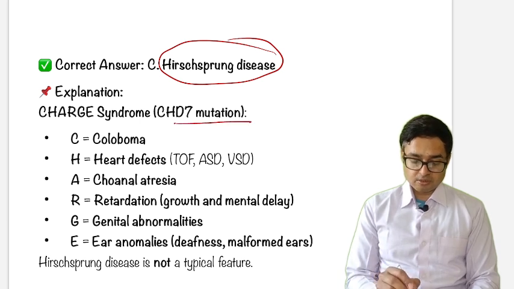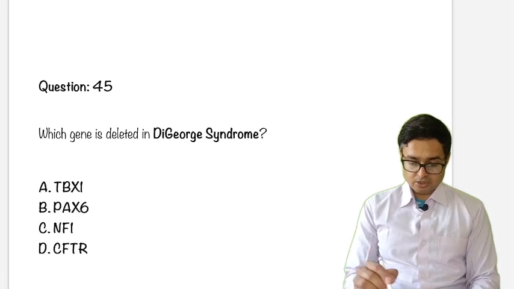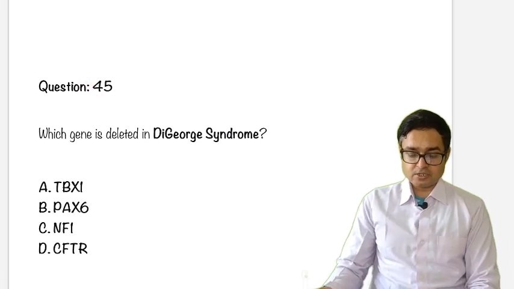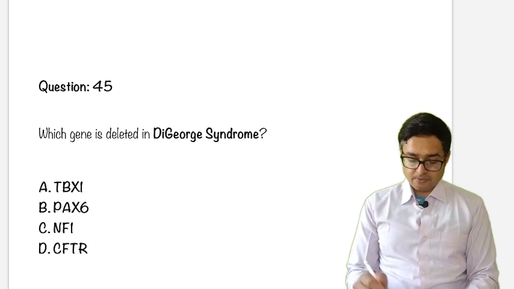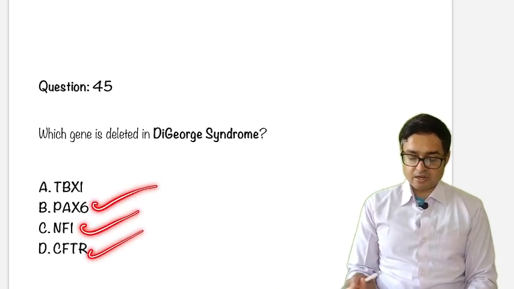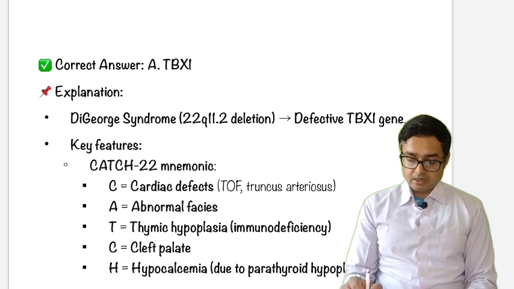Just go through the CHARGE syndrome expansion: coloboma, heart disease, choanal atresia, retardation of growth and mental development, genital abnormalities, ear abnormalities. Next question, question number 45. Which gene is deleted in DiGeorge syndrome? TBX1, PEX6, NF1, CFTR. So the answer will be TBX1.